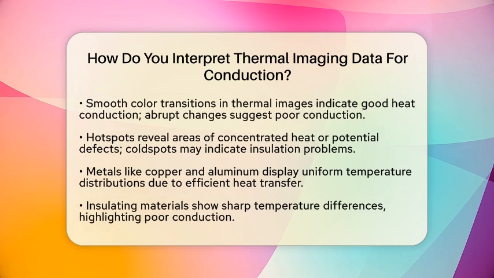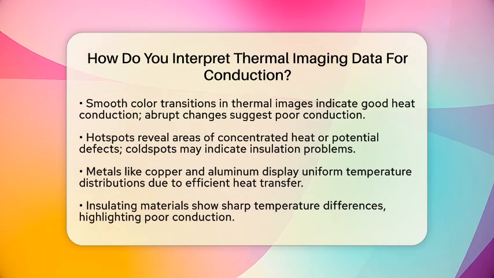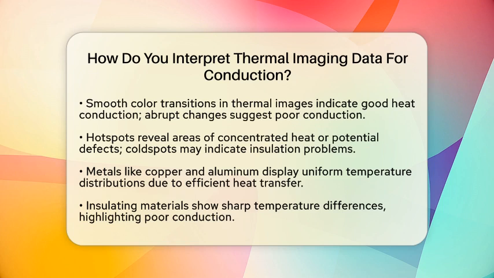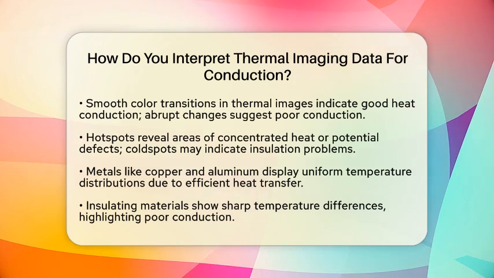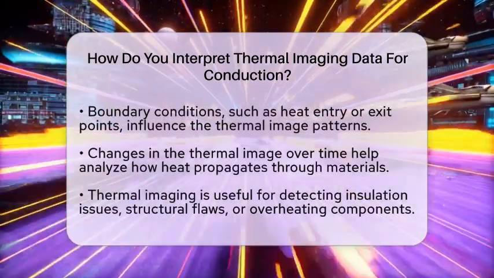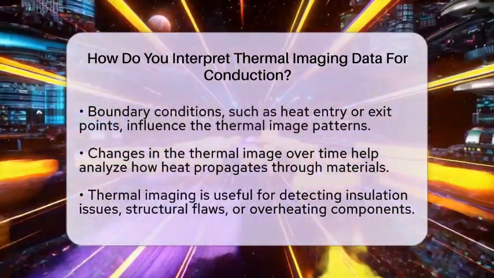Different materials conduct heat at different rates. Metals like copper or aluminum show uniform temperature distributions because they transfer heat efficiently. Insulating materials like foam or rubber show sharp temperature differences, highlighting poor conduction.